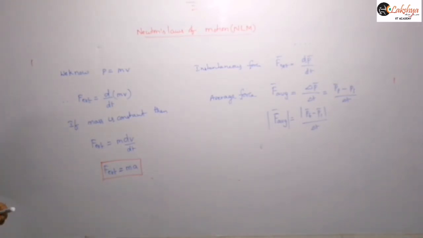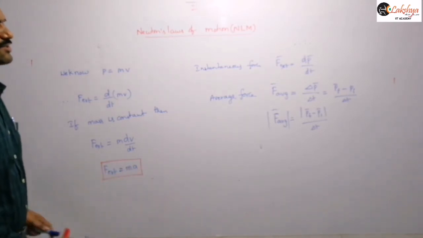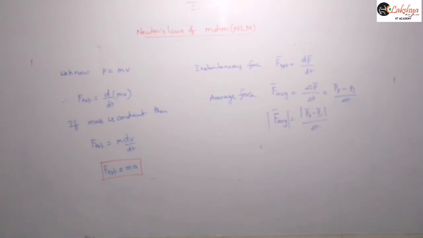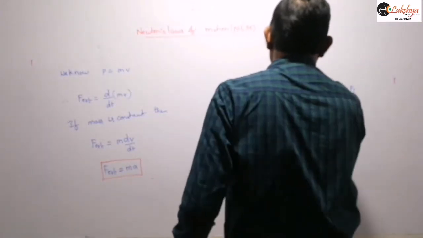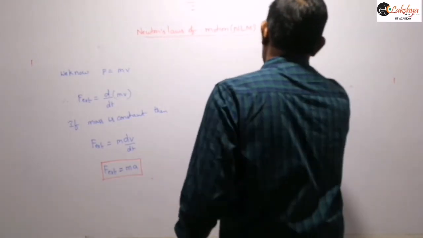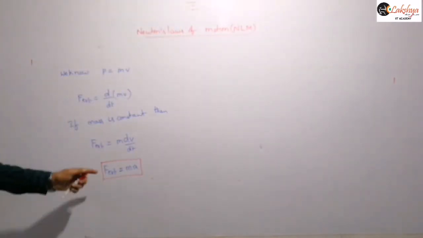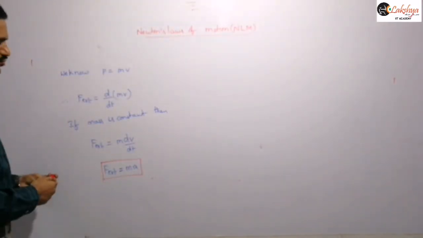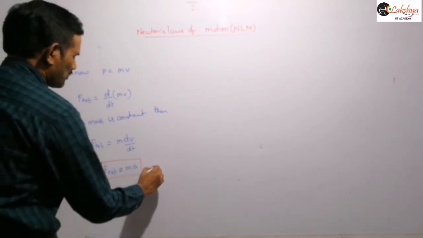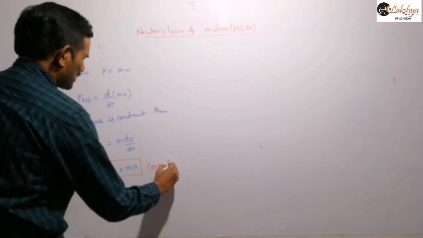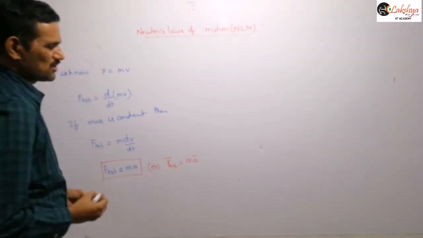If you want to write in vector form, F bar is equal to m into a bar, similar to our momentum and velocity relation. From this we can conclude that the force is always in the direction of the change in momentum, and similarly the acceleration will be in the direction of this force. These two are in the same direction in vector form, F external bar is equal to m a bar.